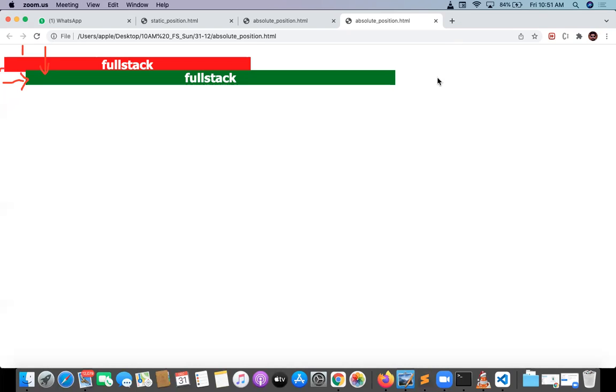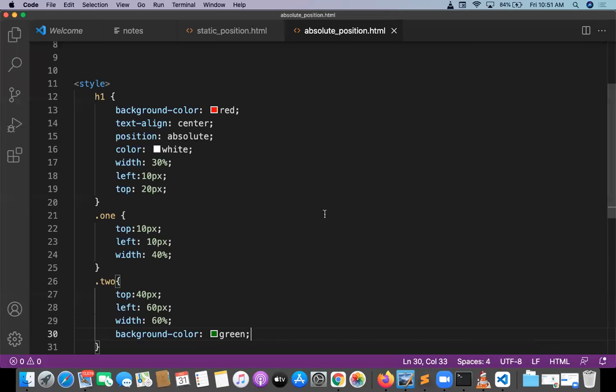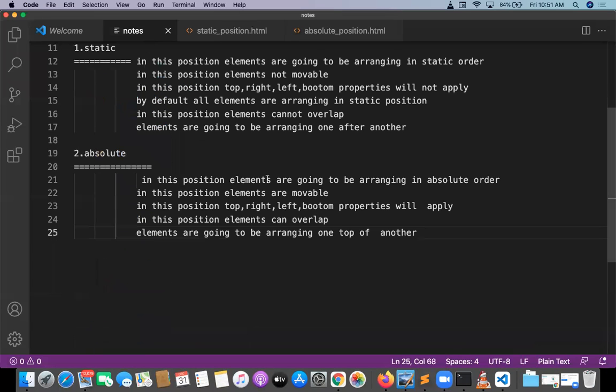One more point you should remember here: in this particular position, a static position, absolute position, that point is very, very simple. In this position, elements are moving from body. So one more point I will tell.